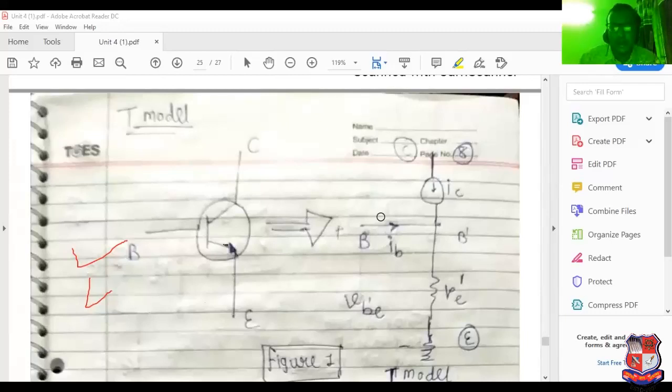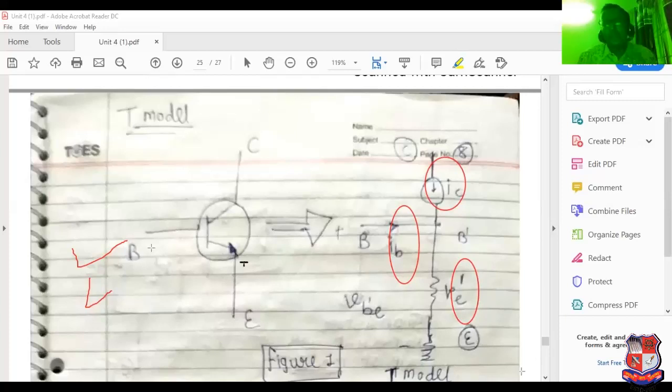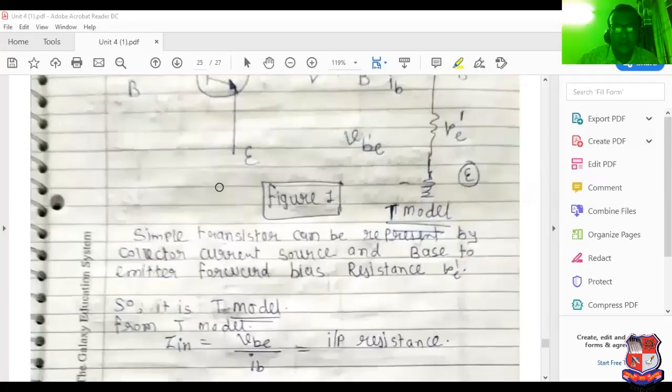See, this indicates the base current IB. I have mentioned all the notation: base current IB, collector current IC and the RE dash resistor. RE dash resistance means what? Forward bias resistance, nothing else. Whenever the base emitter junction is in forward bias, at that time we have the forward bias resistance. So this concept is introduced, and the transistor can be converted into a model.